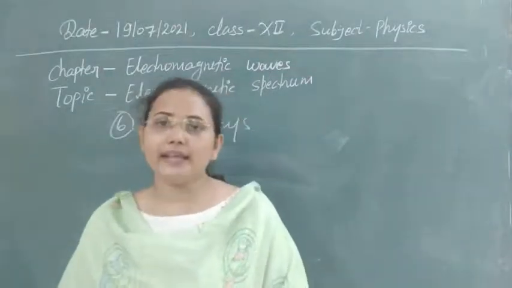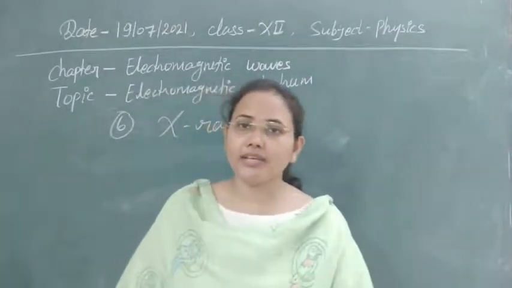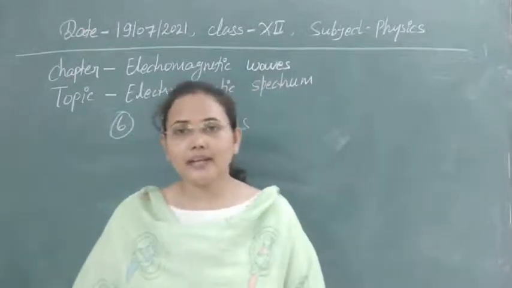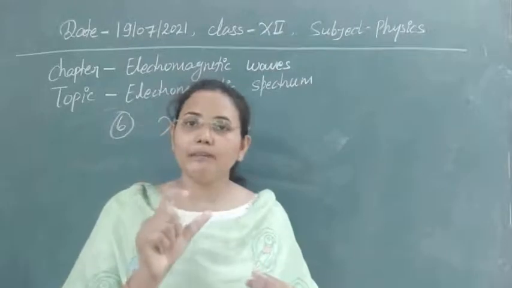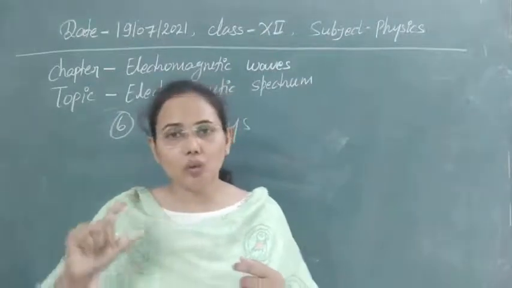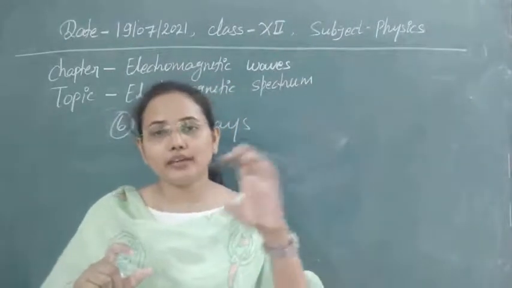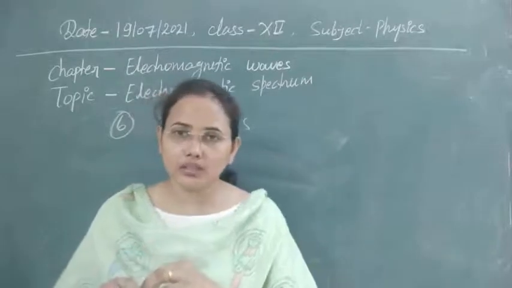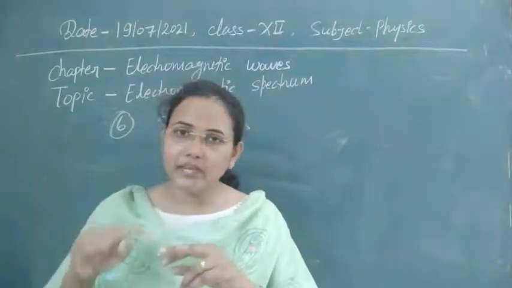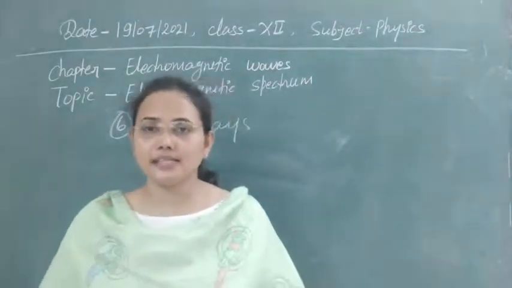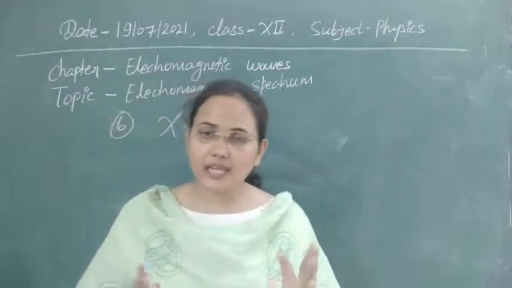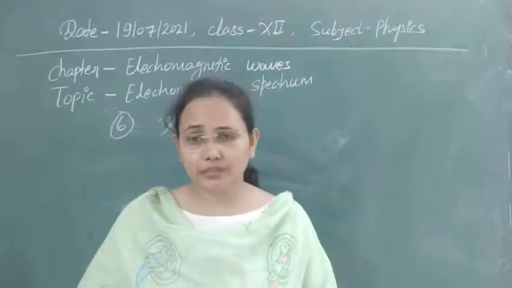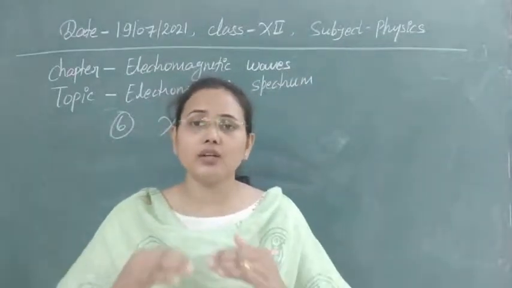Whenever high energetic particles collide with any atom, they knock out some of the electrons. To fill up the position of that knocked out core electron, the higher orbit electrons come down to the knocked out position, and in that way they radiate their excess energy, and that energy lies in the range of X-rays. So X-rays can be produced by knocking atomic electrons.